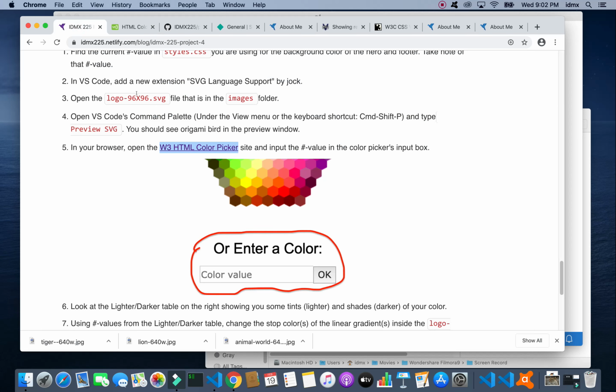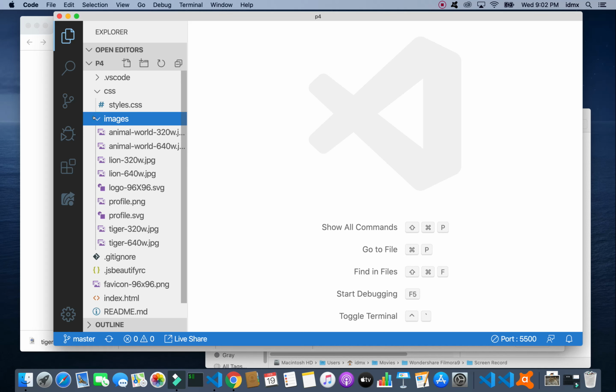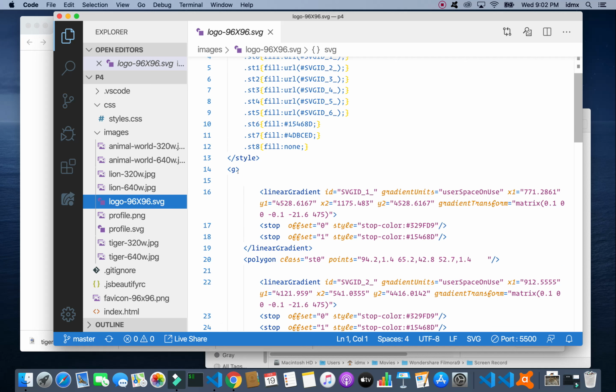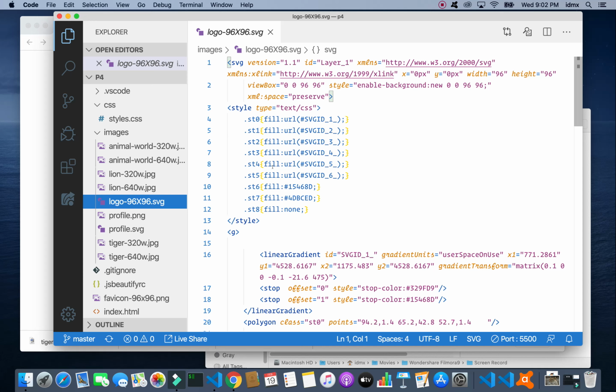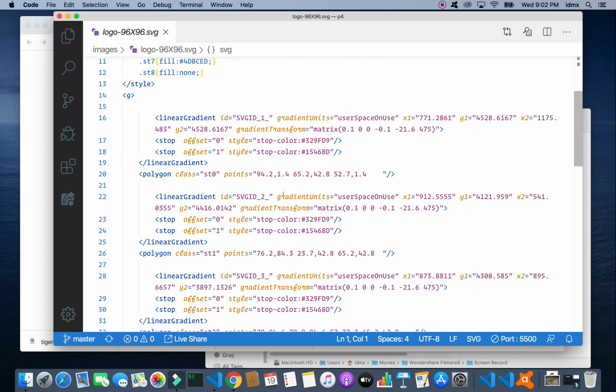So now I'm going to go back up here, obviously, and open the logo.svg in VS Code. So that's in images. There it is. And what we find inside this file, first of all, surprisingly, it's an image file, but it's also a text file, a file that we can actually edit and make changes to.